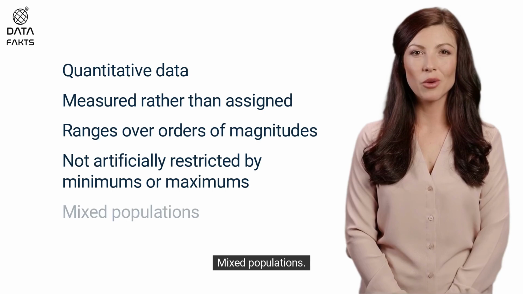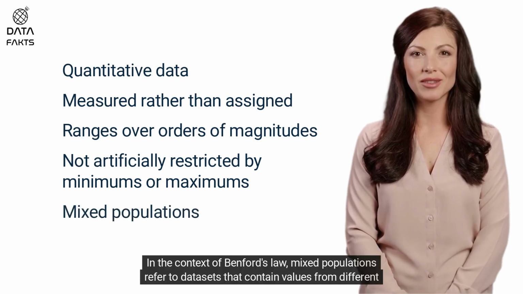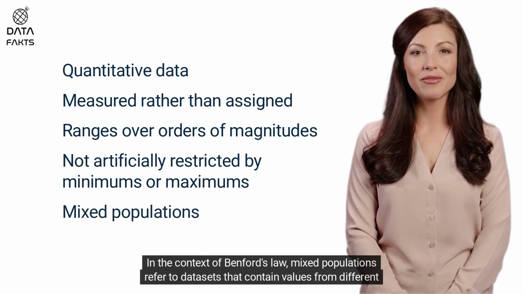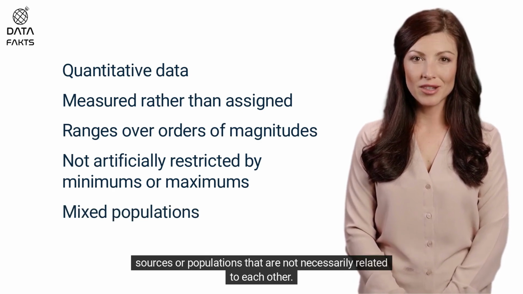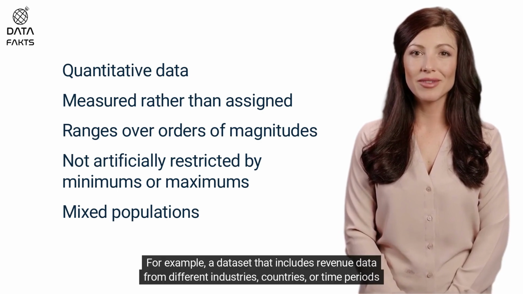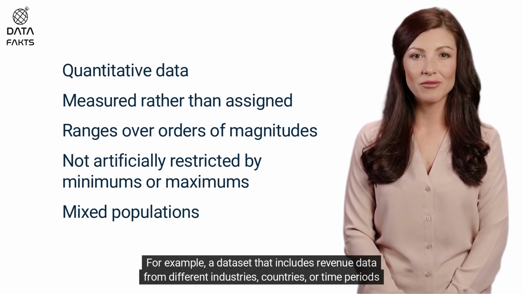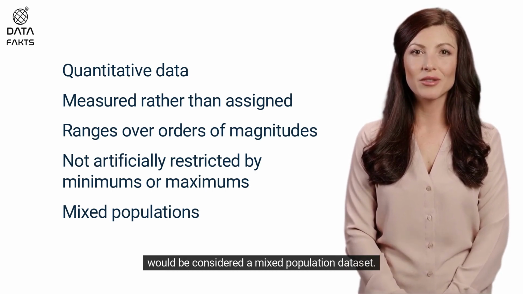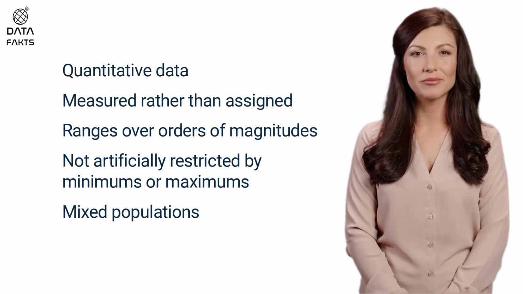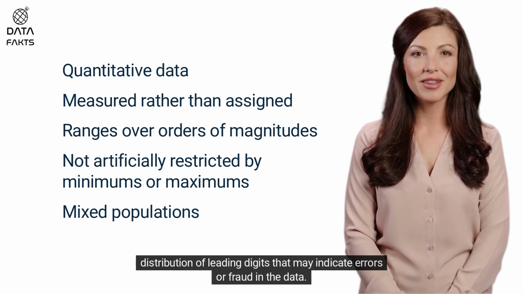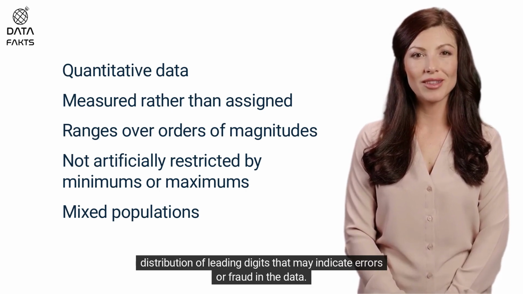Mixed populations. In the context of Benford's law, mixed populations refer to datasets that contain values from different sources or populations that are not necessarily related to each other. For example, a dataset that includes revenue data from different industries, countries, or time periods would be considered a mixed population dataset. Benford's law is often applied to mixed populations because it is a tool for detecting anomalies in the distribution of leading digits that may indicate errors or fraud in the data.